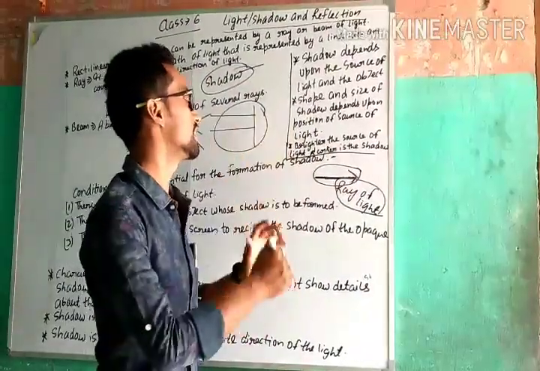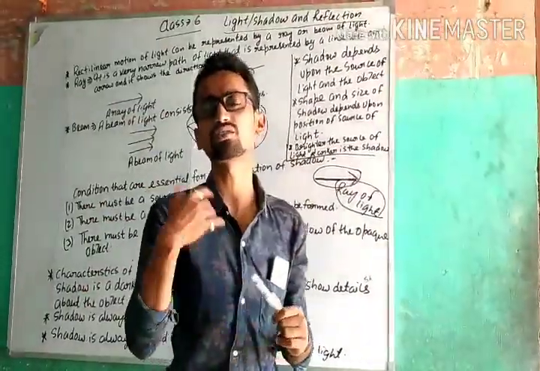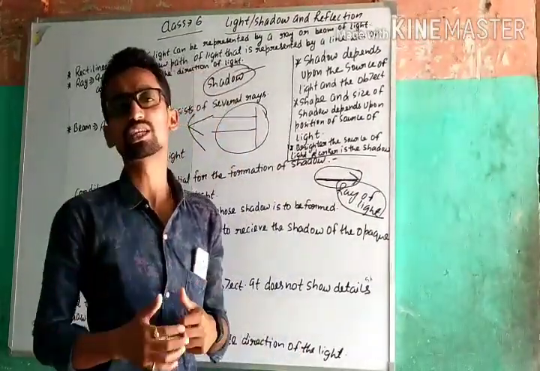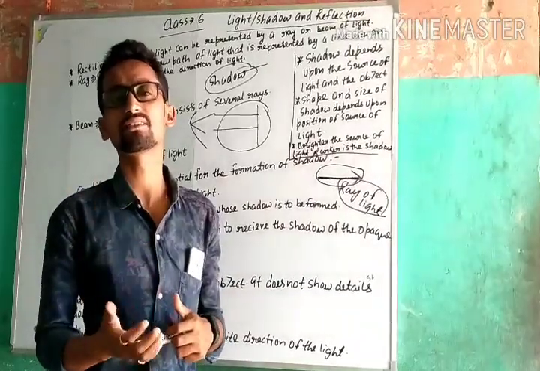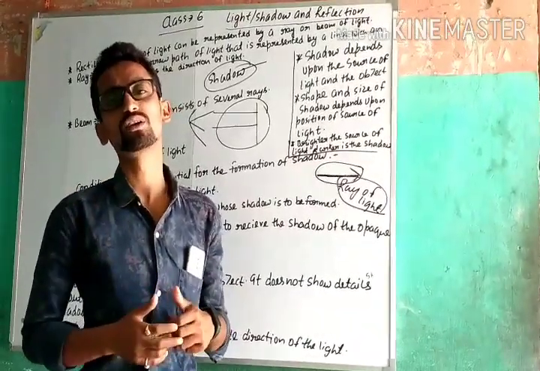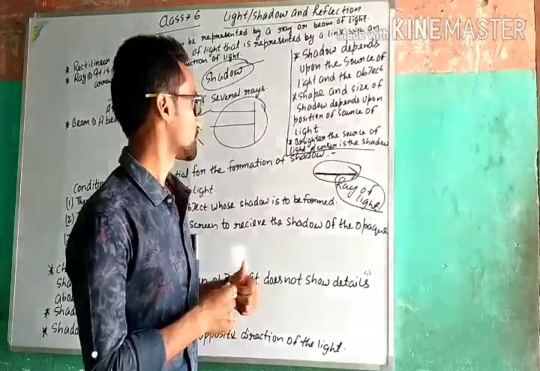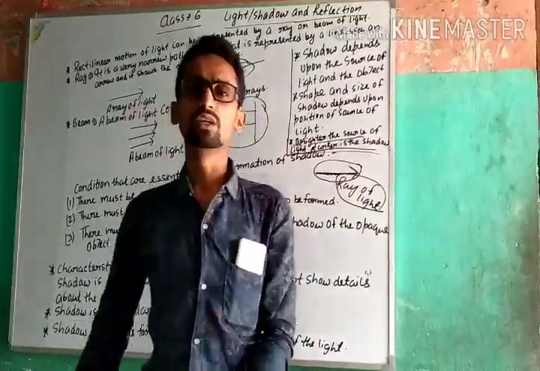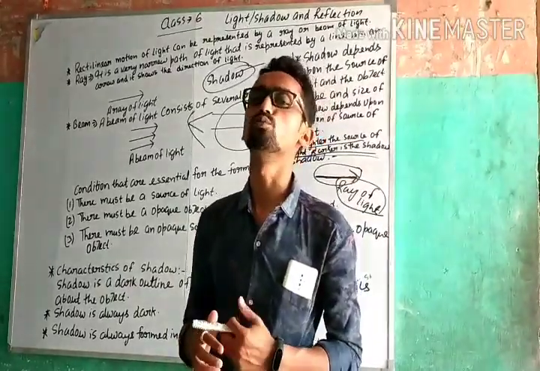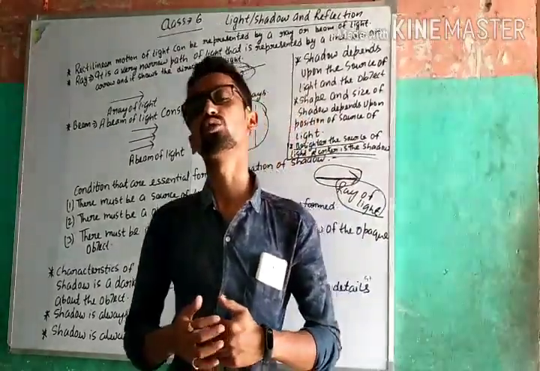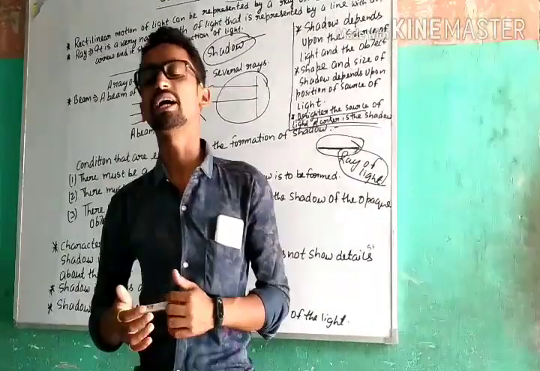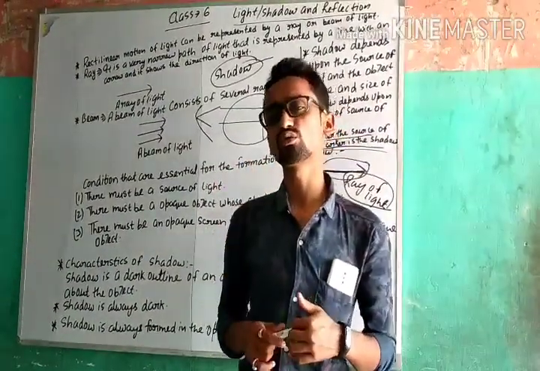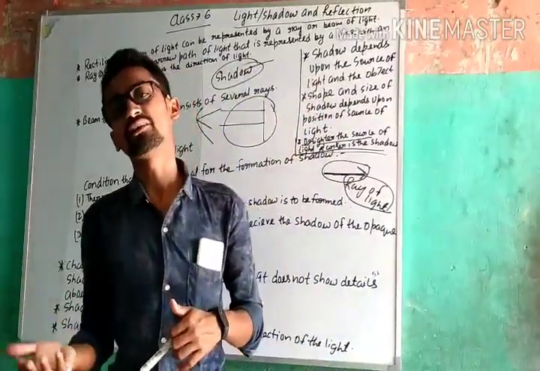We can say that the shape and size of the shadow depend upon the nature of the source of light as well as the position of the source of light. Now, brighter the source of light, darker is the shadow. If the source of light is brighter, then the shadow is darker.